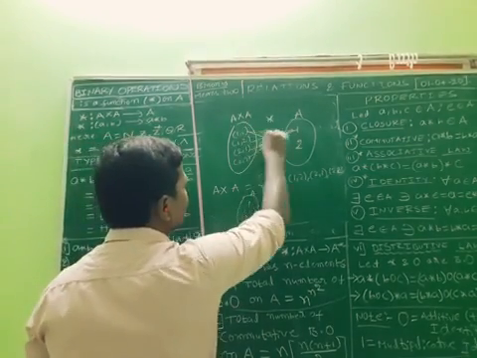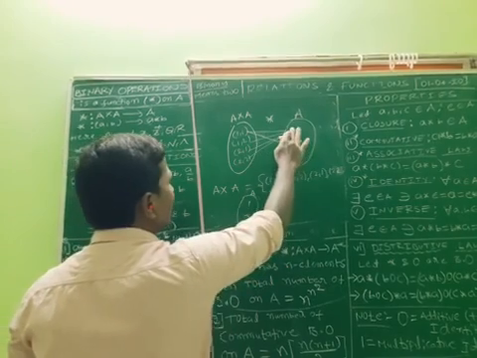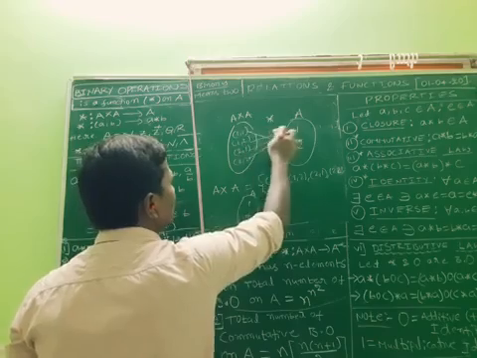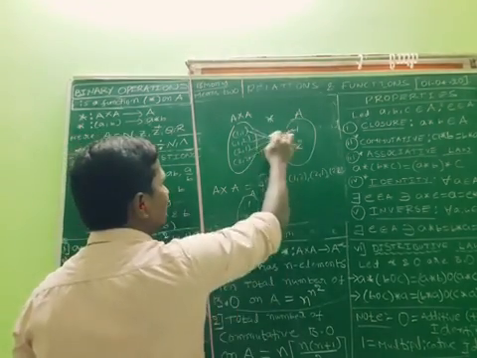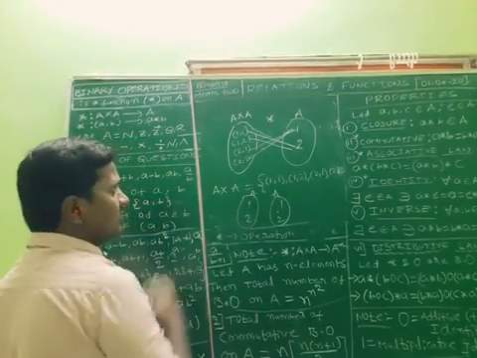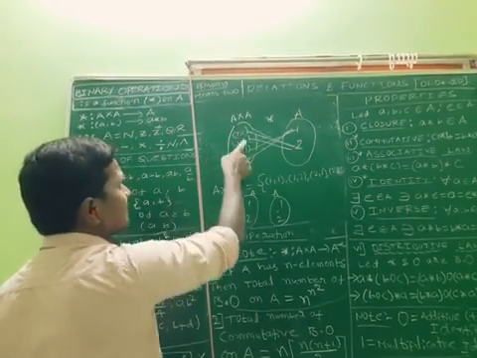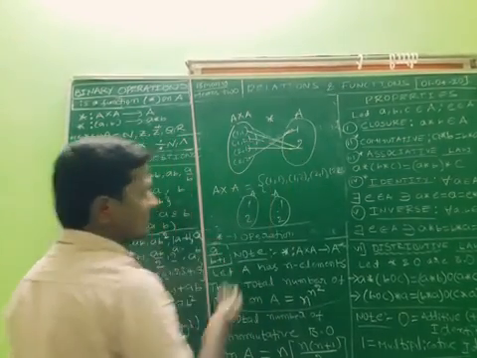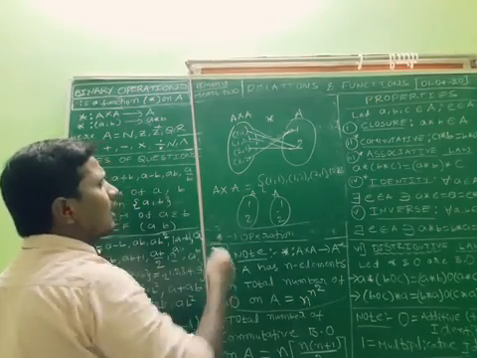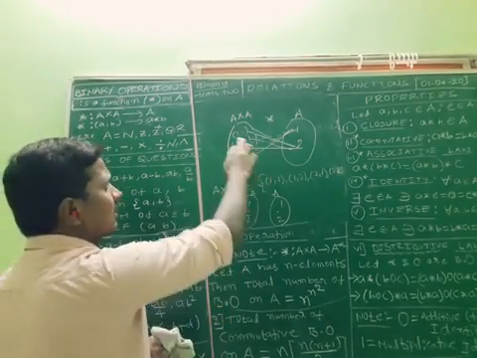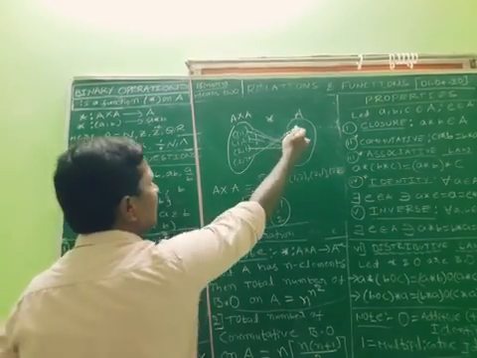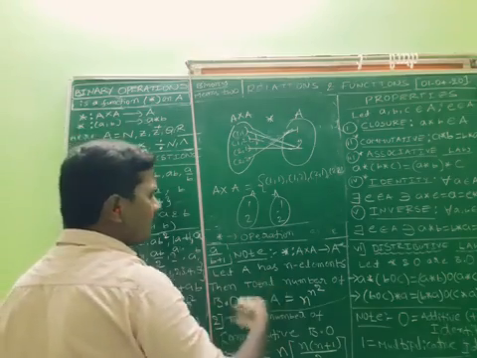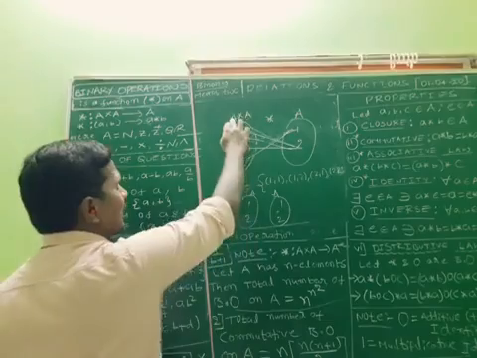And another function, another way I want to define, this is another function. Next I want to define another function. This is also a function. Every element of A cross A has a unique image. This is another function. Like that, how many binary operations are there? Everything is binary. I am giving input as 2 values and getting output as 1. In general, how many binary operations can we get from A cross A to A?